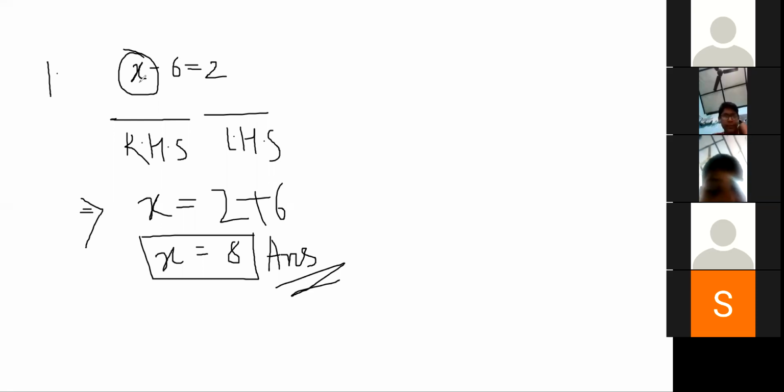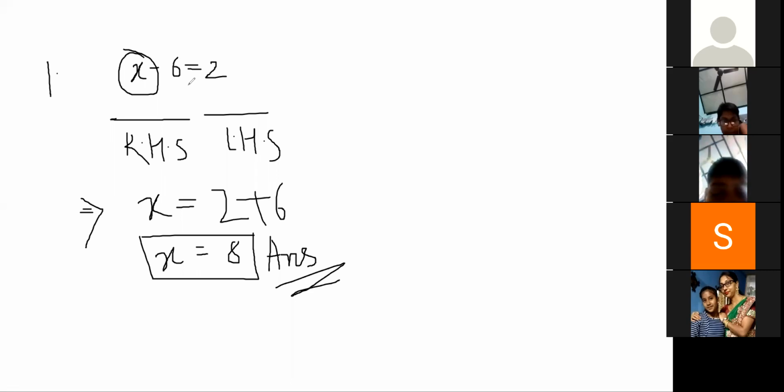Now tell me, secondly, is the equal to sign present in this equation? Yes, sir. Last but not the least, can you tell me what is the highest power of this equation? Sir, 1. Okay. So according to the linear equation definition, all three criteria are fulfilled for this equation? Yes, sir. Then we can say that this is also a linear equation. Yes or no? Yes, sir.